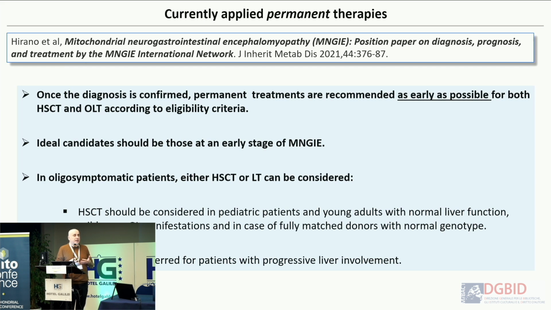And then choosing between bone marrow transplantation and liver transplantation depends on many factors in the patient, mainly whether you have a fully matched donor, and also if there is some liver involvement, because sometimes you have liver involvement, so in this case liver transplantation would probably be more adequate. It seems to me that the whole experience tells us that liver transplantation is a little bit less risky than bone marrow transplantation, but this is explained more accurately in the report that we published 5 years ago.